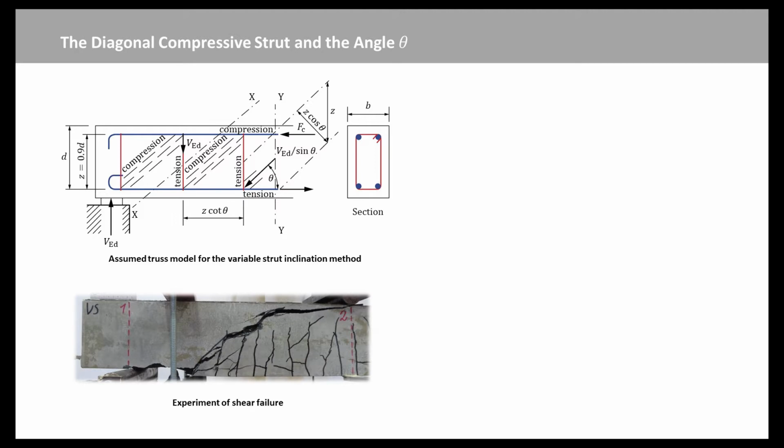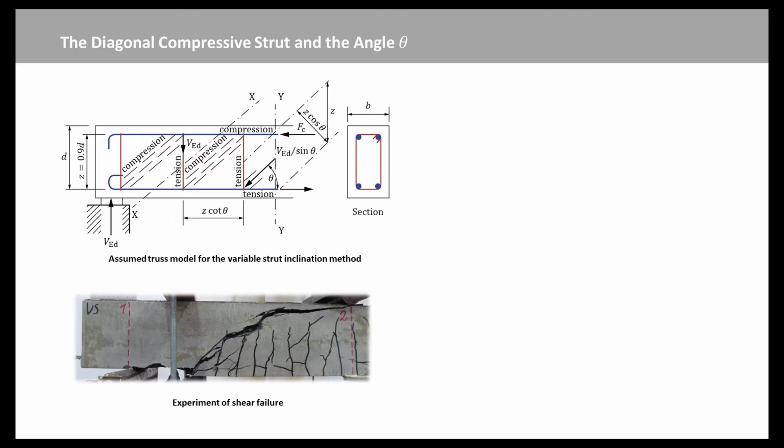The concrete acts as the top compression member and as the diagonal compression members, inclined at an angle theta to the horizontal. The bottom chord is the horizontal tension steel, and the vertical links are the transverse tension members.